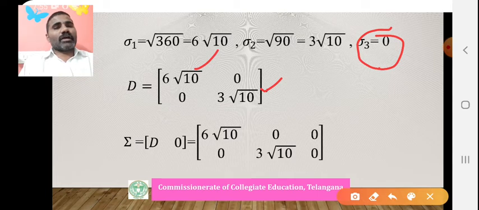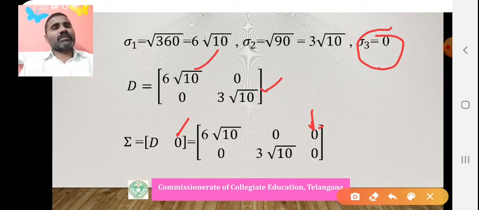Now we define sigma, which is the same order as A. One more zero column is added, that is D 0. Only one zero column will be added. No rows will be added, since there is no zero below the D. That's why sigma is equal to 6 root 10, 0, 0; 0, 3 root 10, 0. This is the matrix sigma.